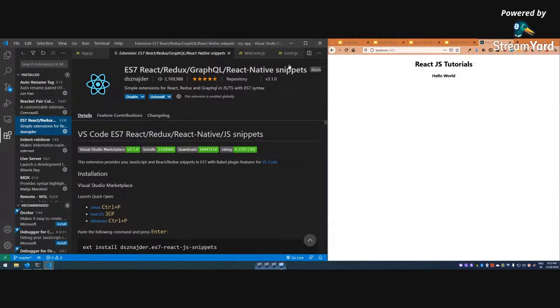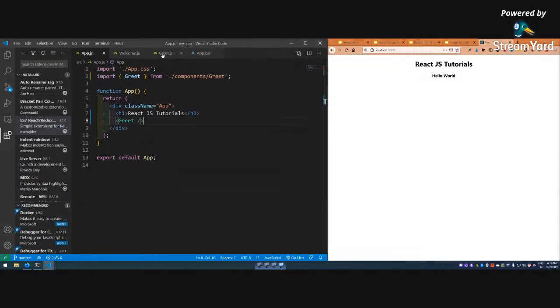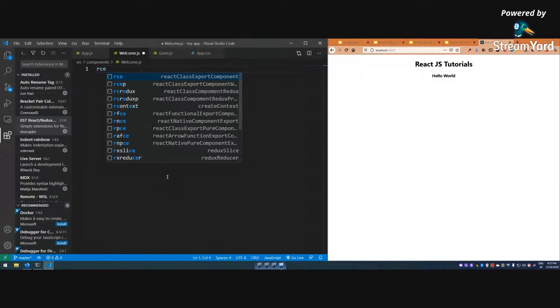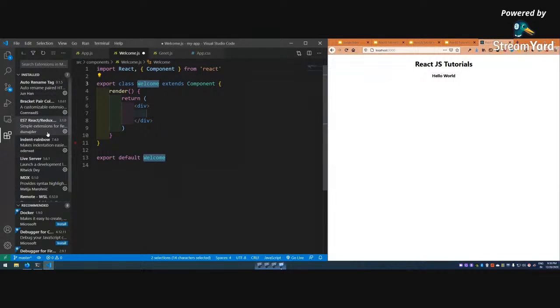So what it does, see, React has quite a lot of skeletons. The class based component will always start with a class. So either I have to type everything just like I've typed there, or I can go and use the snippet. For classes there is a snippet known as RCE. I'll just type this RCE and then press tab. Because of this extension I have, this created everything.